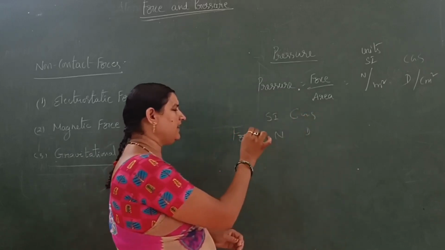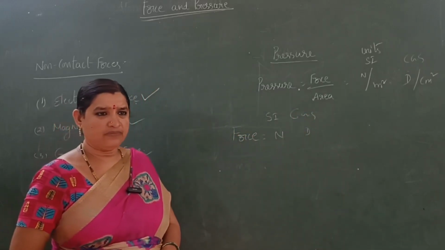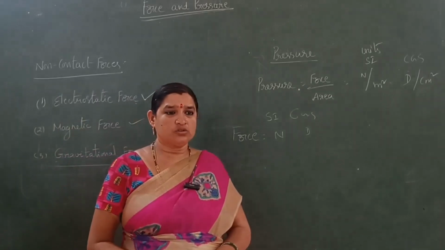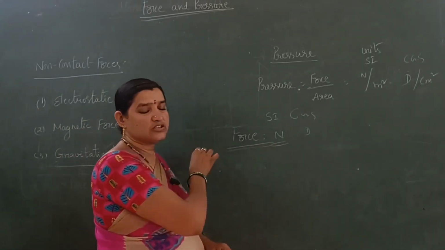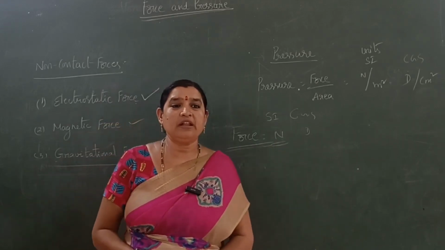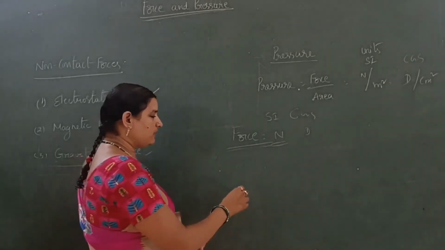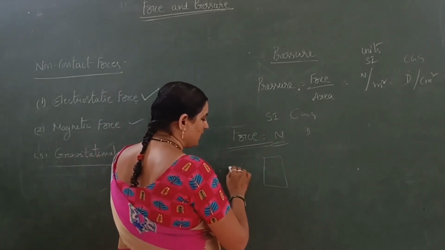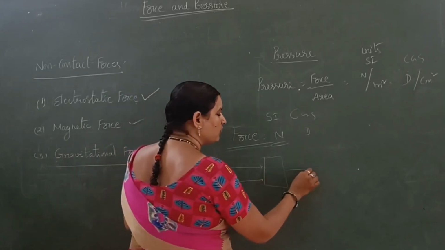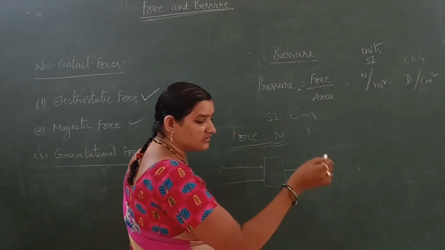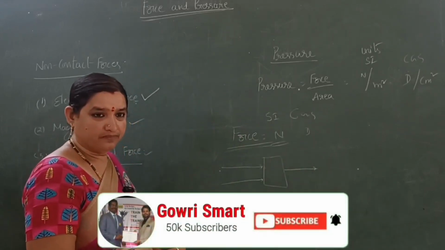CGS unit is Dyne and SI unit is Newton. We have to observe one thing also. Changes of intensity of the force depend upon the direction. For suppose, if there is an object, and we are applying force in the same direction, then it moves forward with increasing speed.